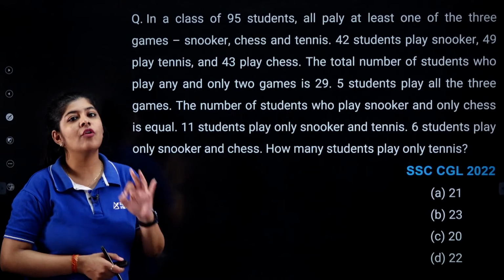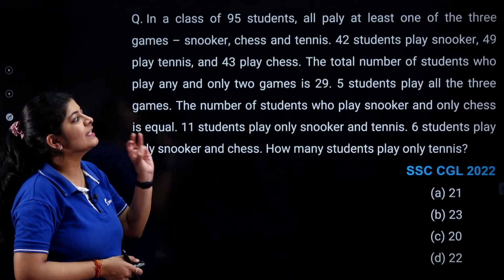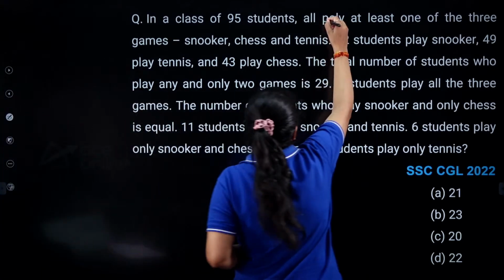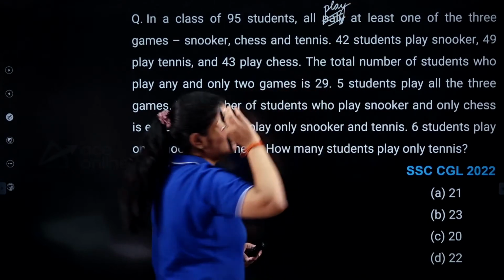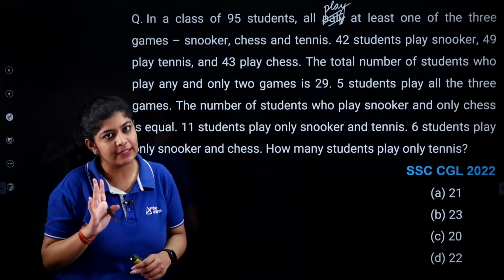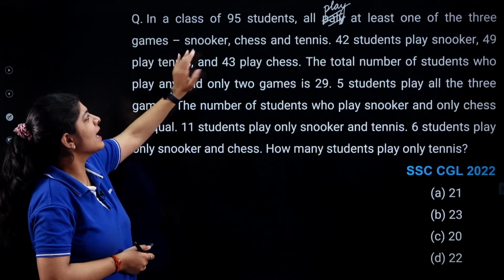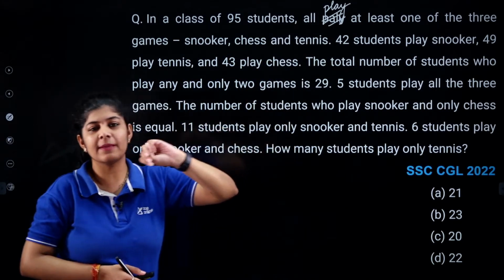In a class of 95 students, all play at least one game. So all the 95 students in this class are playing at least one game. The games are snooker, chess and tennis. These 3 games are given.